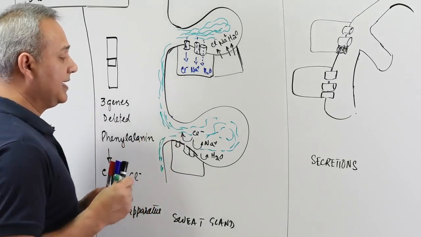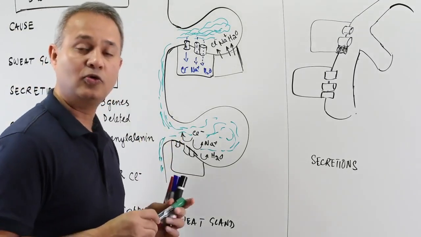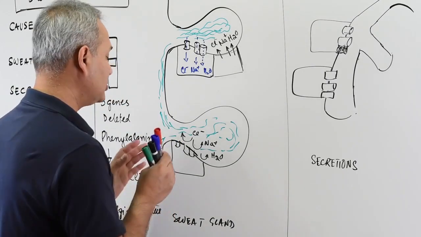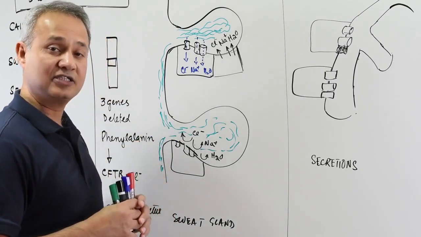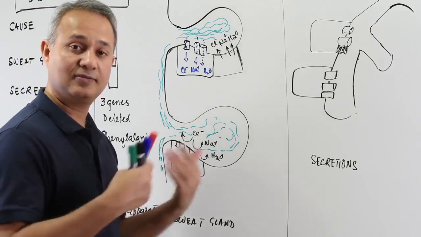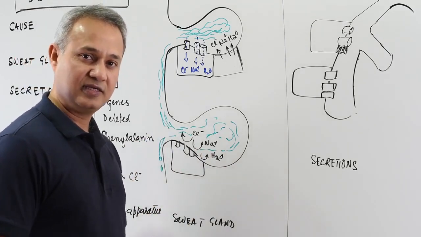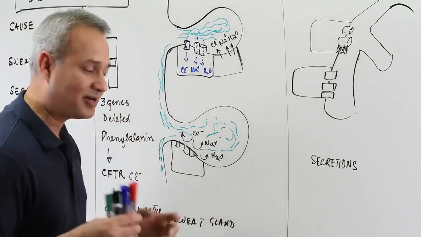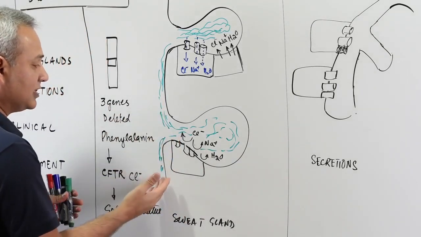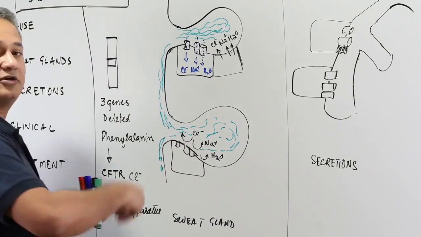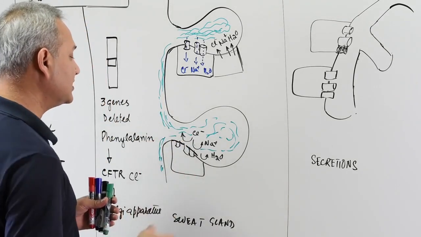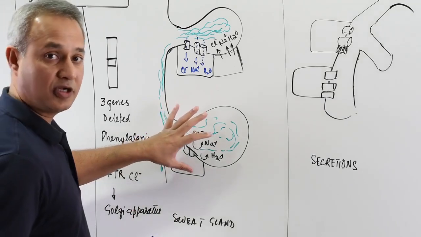That is why normally it is the mother who identifies the problem in the child first of all, because when she kisses the child, the child is salty. So she comes to the doctor and says, well, my child is salty when I kiss him. So that is the sweat test done by a mother. And of course, when you do the sweat test on these patients, they have a lot of chloride ion concentration. That is actually the test. So here, hypertonic solution.